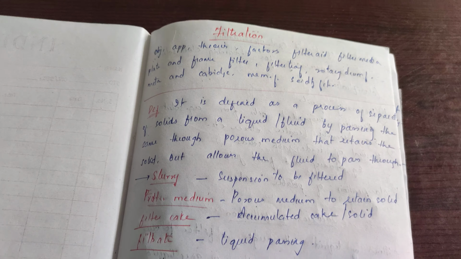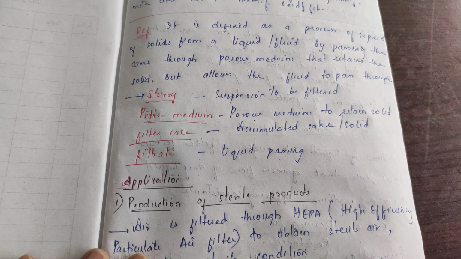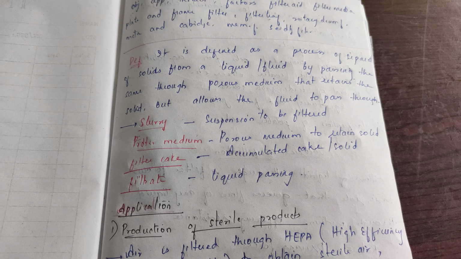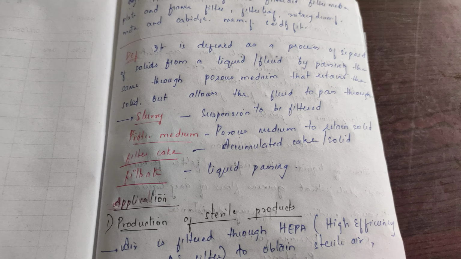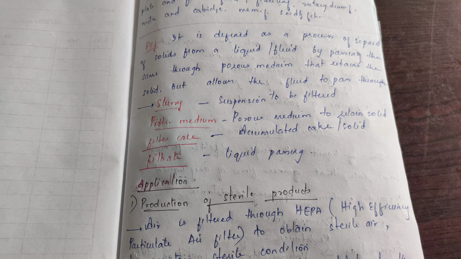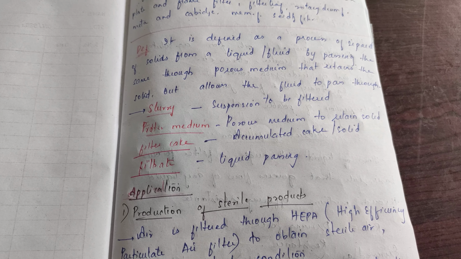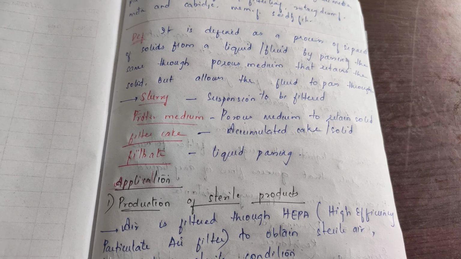Next topic is the filtration. Filtration is defined as a process of separation of solids from a liquid or a fluid by passing the same through a porous membrane that retains the solid but allows the fluid to pass through it. Okay, the filtration is a process of separation of solids from the liquid by using a porous membrane which retains the solid on the surface and allows the liquid to pass through it.